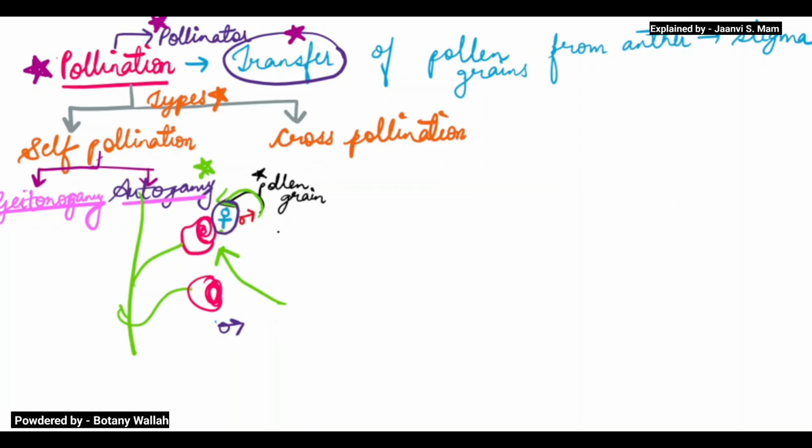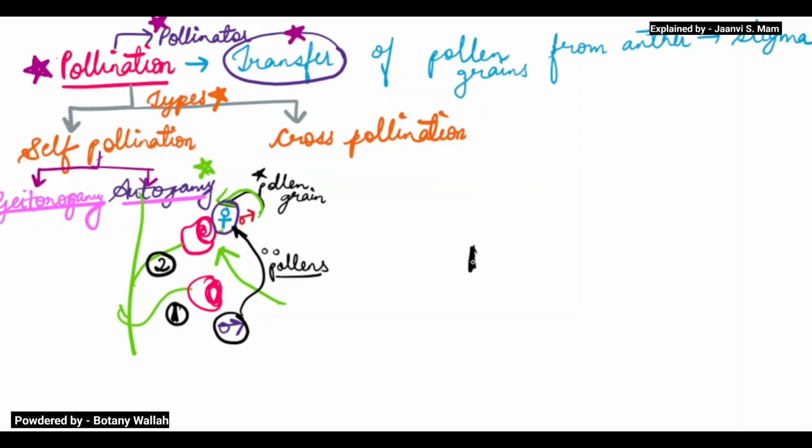Then flower number 1 will give pollen to flower number 2.